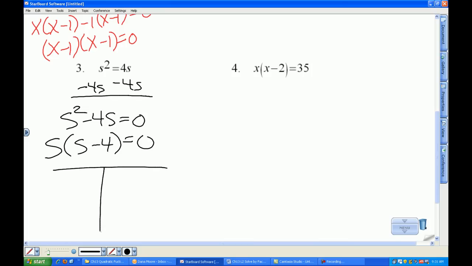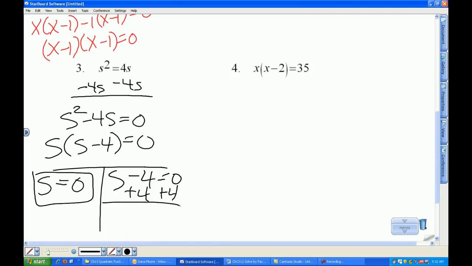When you have an s in front of parentheses like that, that means 0 is one of your roots, so you can write it down, box it up, and then s minus 4 is treated like the last couple. Or I should say problem 1. We didn't do this with problem 2. We kind of used a little shortcut. So s equals 0, s equals 4.